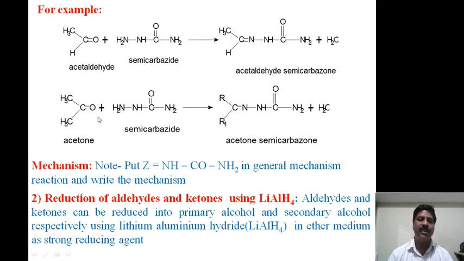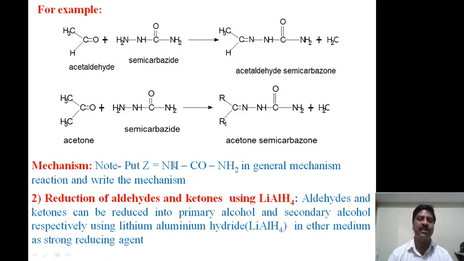Another example: suppose acetone reacts with semicarbazide to form acetone semicarbazone, with the water molecule liberated.